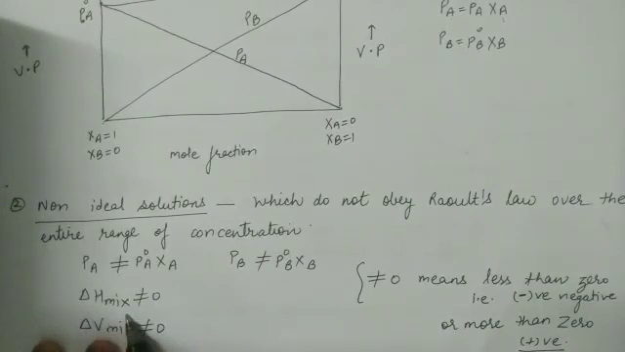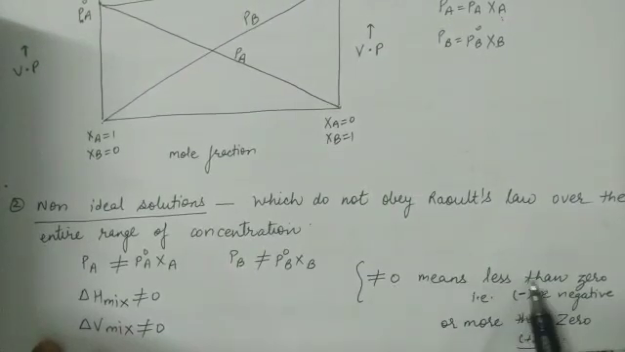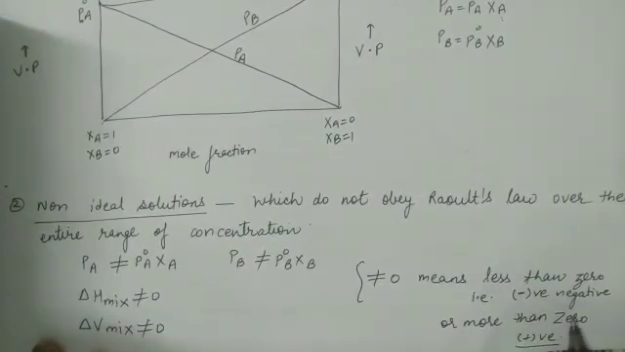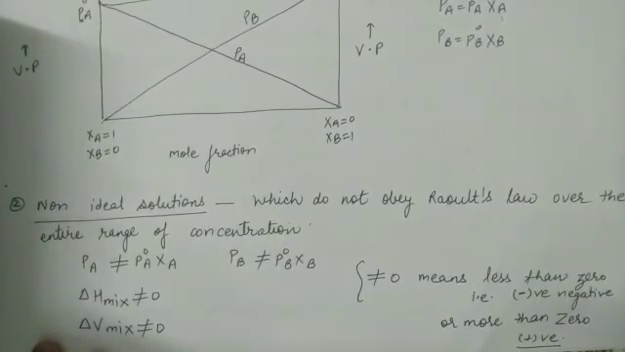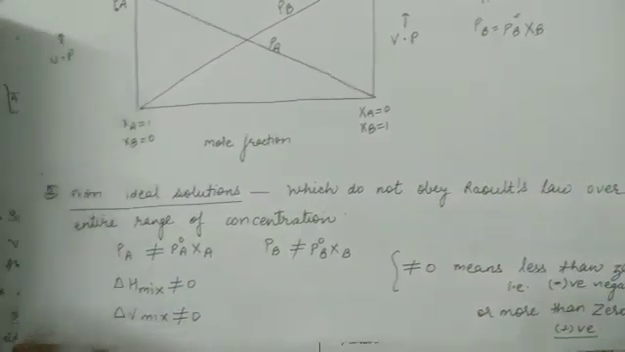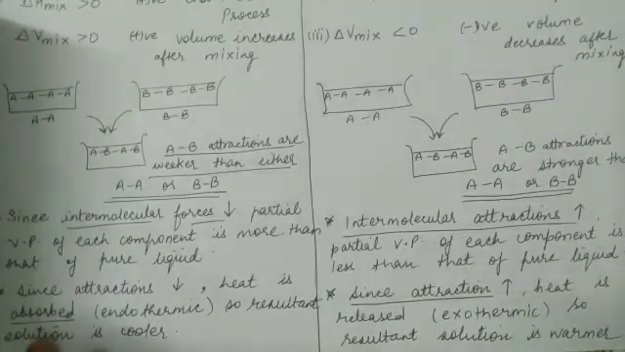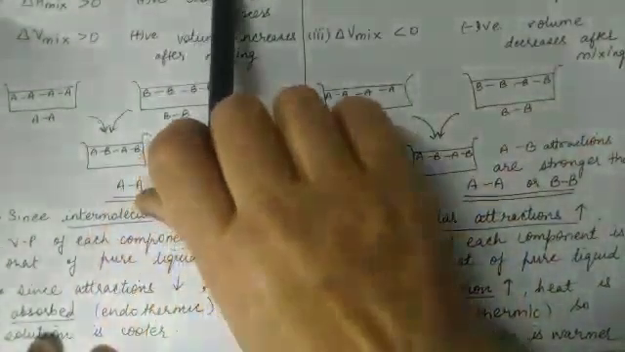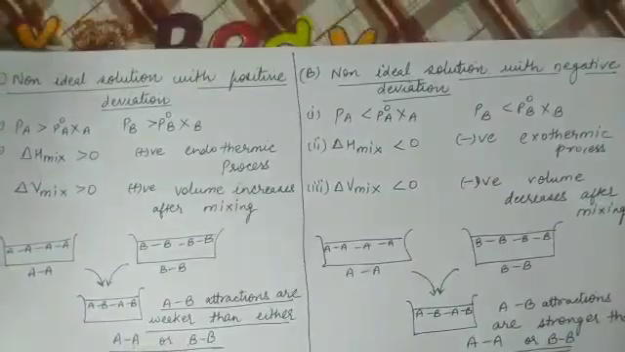Delta H mixing is not equal to 0. Delta V mixing is also not equal to 0. Not equal to 0 means it can be less than 0, that is negative, or it can be more than 0, that is positive. So we can have two types of non-ideal solutions. The first type having the values less than 0, that is negative, and the second type having the values more than 0, that is positive. So we can have two types of non-ideal solutions: with positive deviation and with negative deviation.